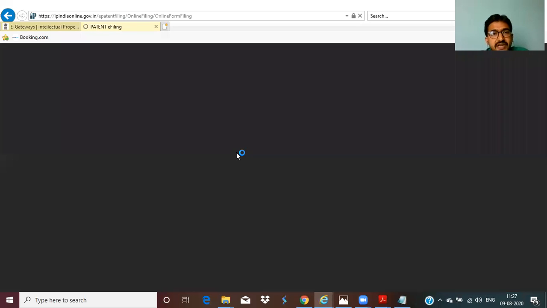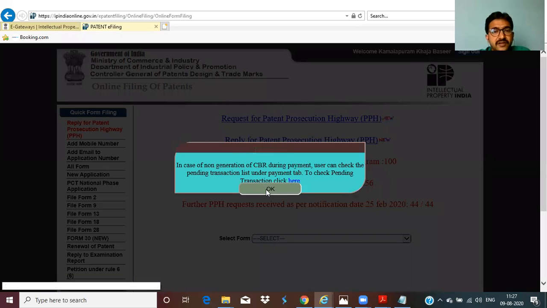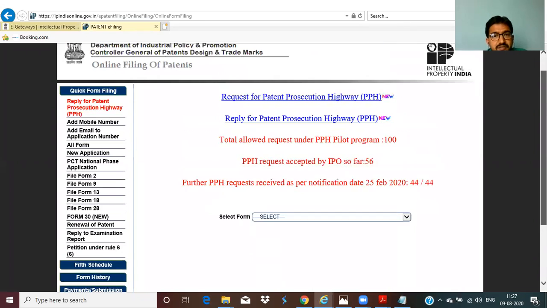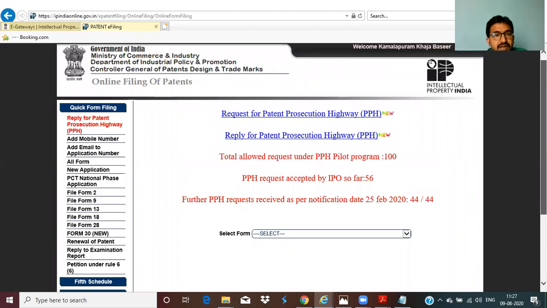Once the certificate is a valid one and the username is a valid one, then automatically it will log into your account. This is the welcome to Kamalapuram Khaja Bashir. Right. So this is the inside page of how online filing of patent consists.